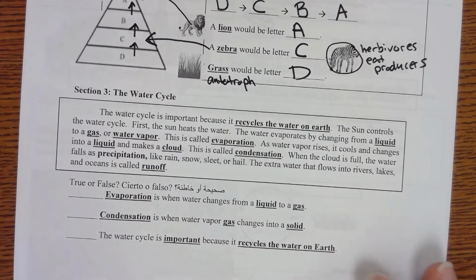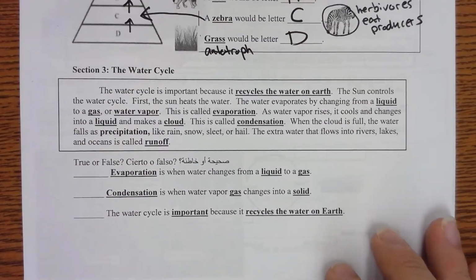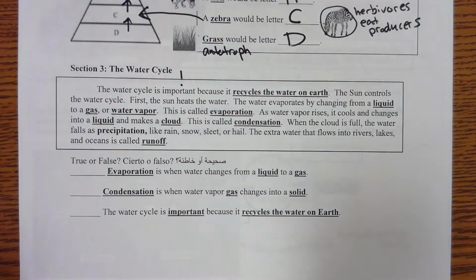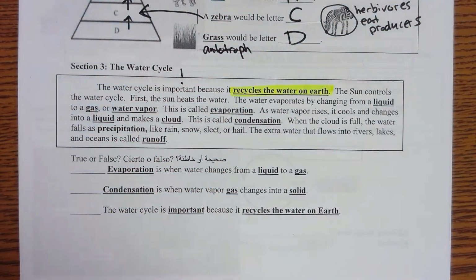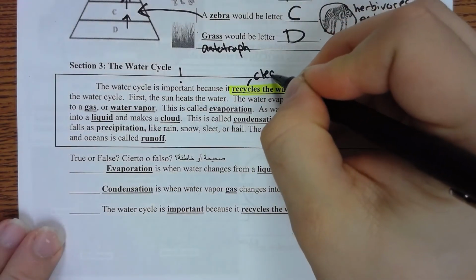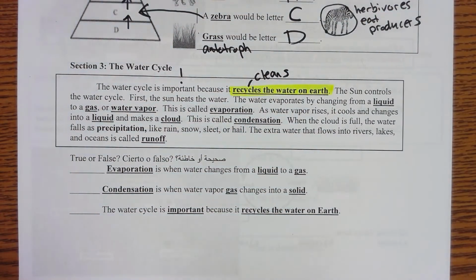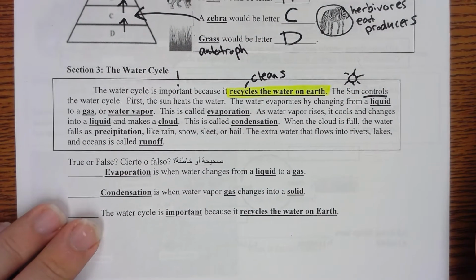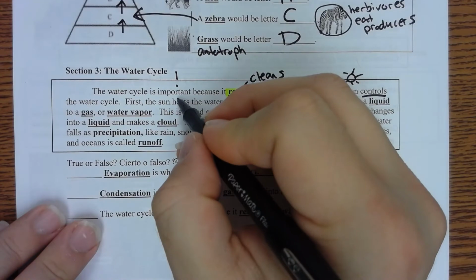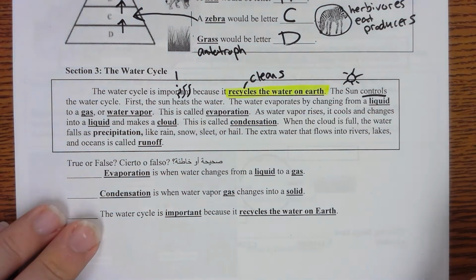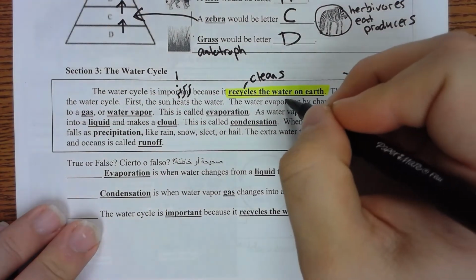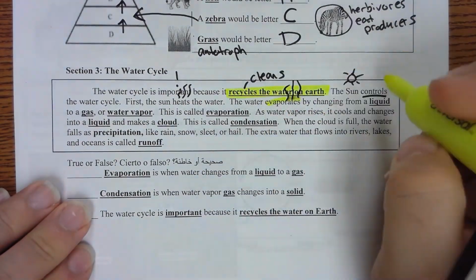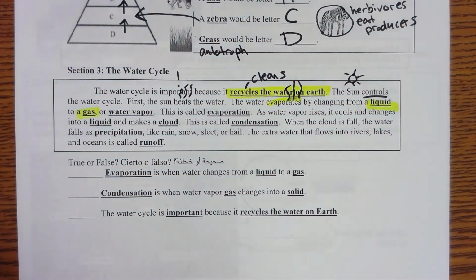Okay. The water cycle. The water cycle is important because it recycles the water on Earth, or it cleans the water on Earth. The sun controls the water cycle. First, the sun heats the water. Okay? The water evaporates by changing from a liquid to a gas.